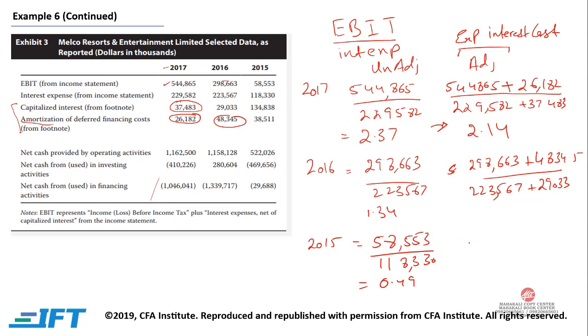And in 2015, same thing, 58,553, we are going to add 38,511 divided by 118,330 plus 134,838. Now over here the ratio would be 1.37, and over here the ratio would be 0.36.